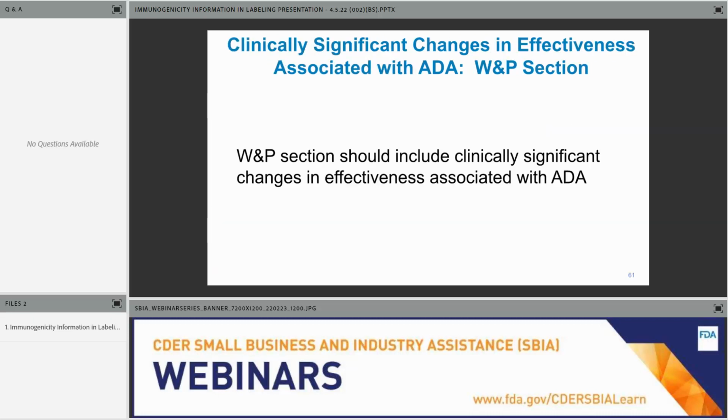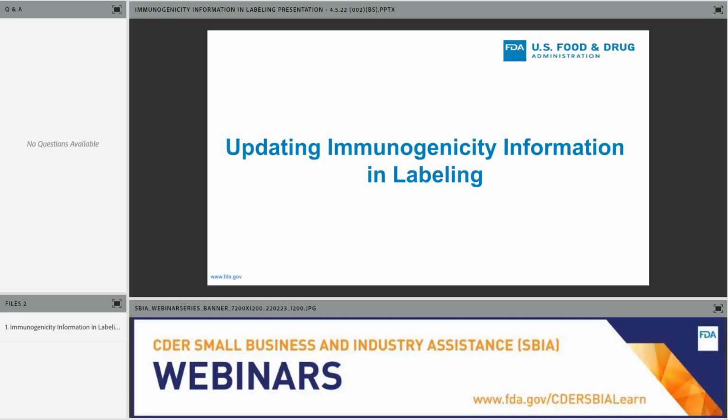And finally, although it's uncommon, we may include information about lack of efficacy in the warnings and precautions section of labeling. So we can include information about clinically significant changes in effectiveness associated with ADA in the warnings and precautions section. So for the final